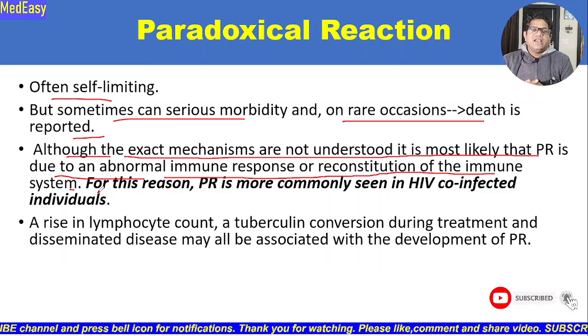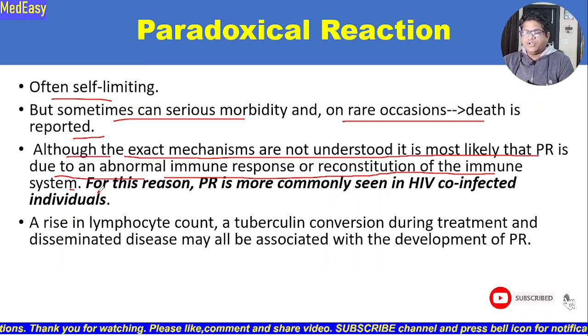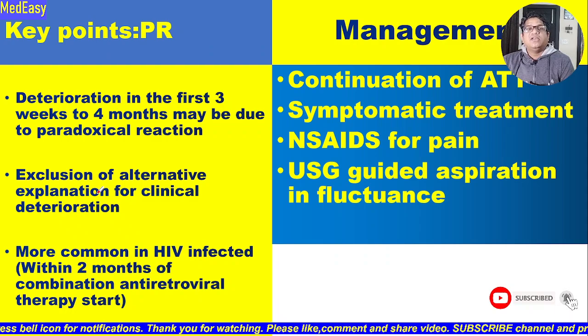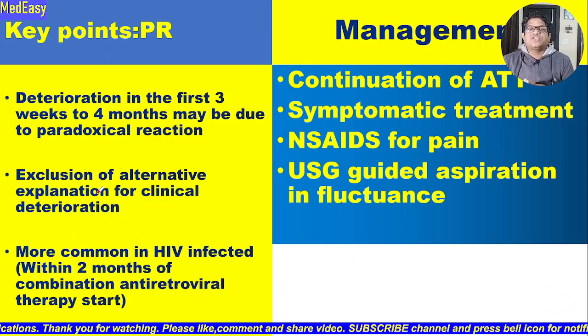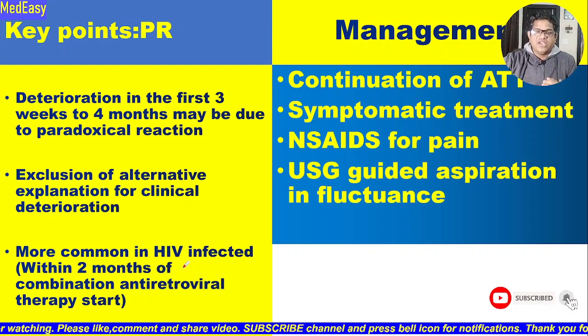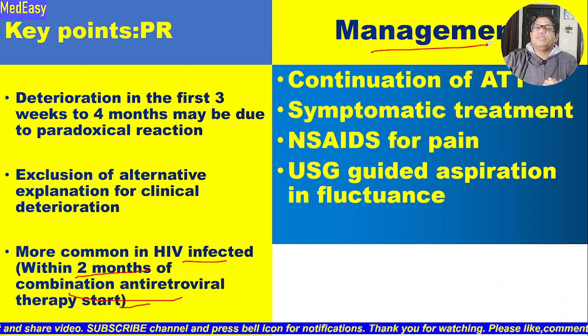All right. So what happens in PR, paradoxical reaction? A rise in the lymphocytic count, a tuberculin conversion during treatment, and disseminated disease may all be associated with the development of paradoxical response. So these are the features of paradoxical response. What is the key point in paradoxical reaction? It is deterioration in the first 3 weeks to 4 months, maybe due to paradoxical reaction, after exclusion of alternative explanations for the clinical deterioration, and it is more common in the HIV infected, within 2 months of combination ART therapy being started.